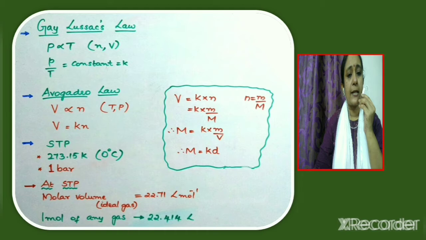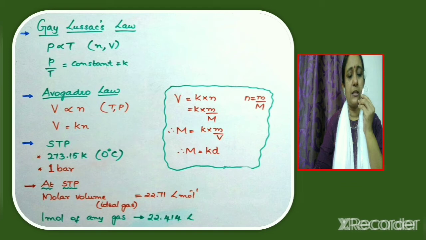Since volume is directly proportional to the number of moles, we can say that 1 mole of any gas at STP will have the same volume. Now we have to find out that volume which is occupied by 1 mole of any gas. For that, consider the STP condition, that is standard temperature pressure condition.